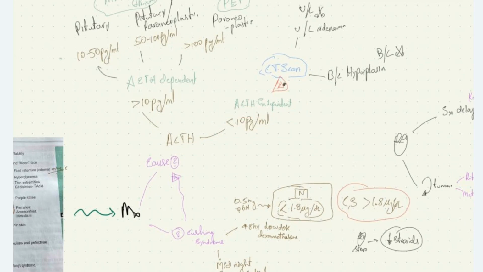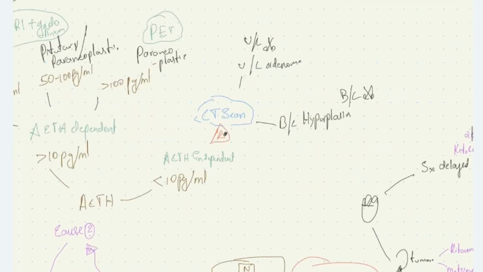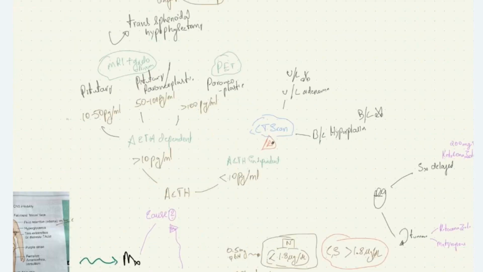So in patients with ACTH level less than 10 picogram per ml, we'll carry out CT scan, where we can see whether there is unilateral adenoma or bilateral adenoma or hyperplasia of adrenal gland. If the patient has unilateral adenoma, we perform unilateral adrenalectomy, and thereby we will be treating the Cushing syndrome forever. If the patient has bilateral disease, bilateral adrenal hyperplasia or a bilateral adrenal adenoma, we perform bilateral adrenalectomy, thereby curing the disease. So, what to do if the ACTH level is more than 10 picogram per ml?